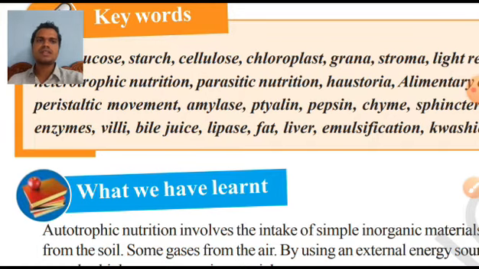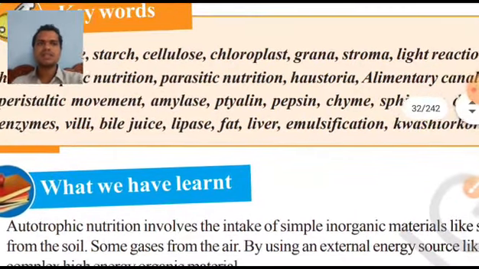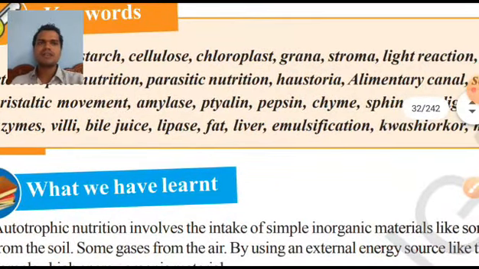Next, liver. Liver is an organ. It's a very, very important organ, and this liver detoxifies so many poisons that we take inside our body. Next, emulsification. Emulsification is nothing but converting fat into fat globules, and that is called emulsification.